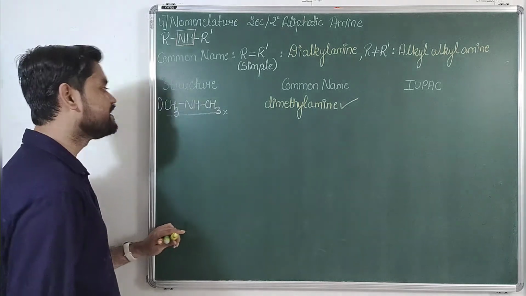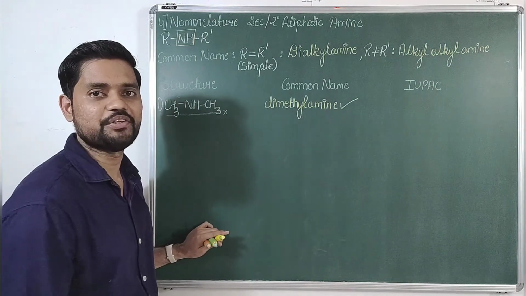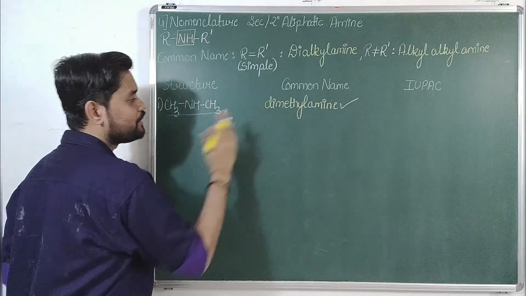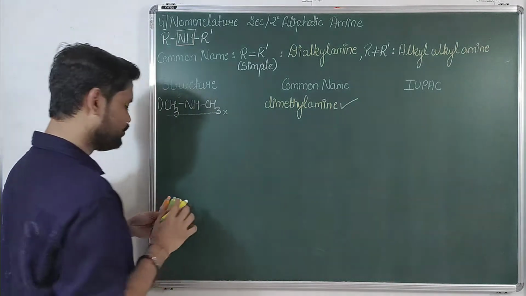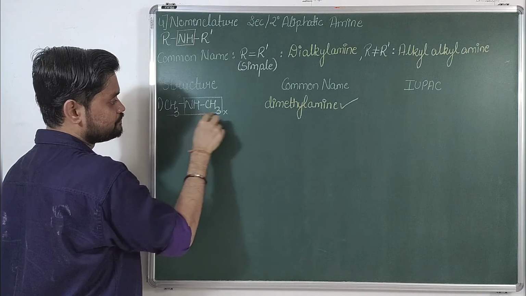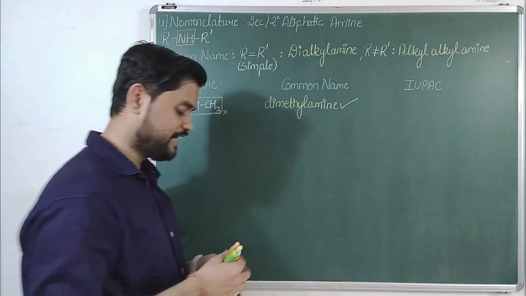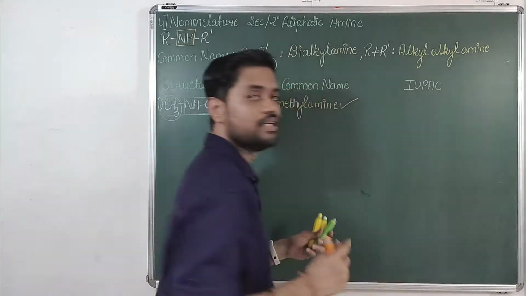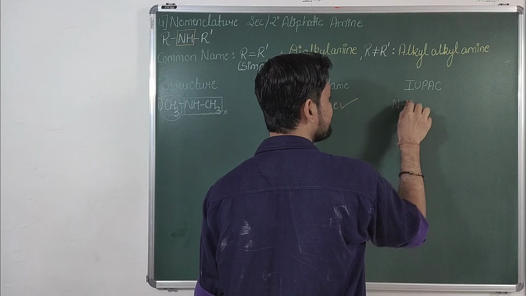Reason why I cannot select this? This nitrogen is breaking the continuation of the carbon to carbon chain. Hence I can select either this alkyl group or that alkyl group, depending upon which consists of more carbon. Over here both have the same number of carbon atoms, so let us consider this as the longest chain and this as a substituent. Now since the substitution is on nitrogen, the name is written as N-methyl.